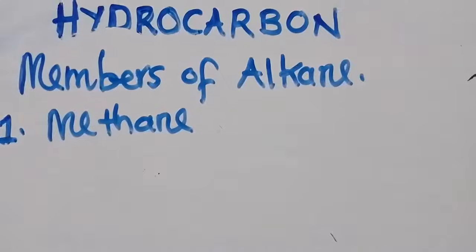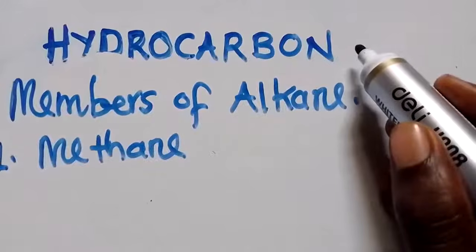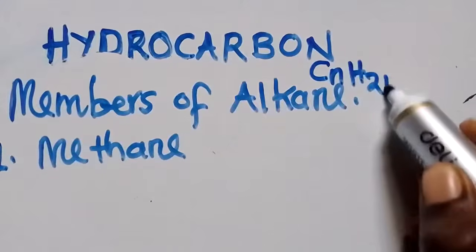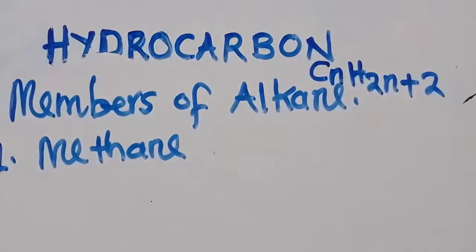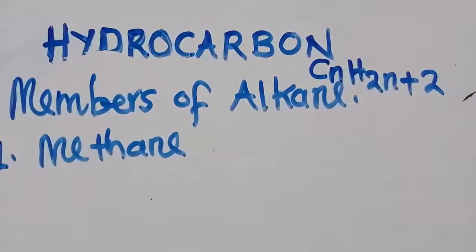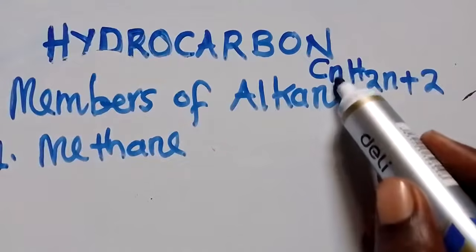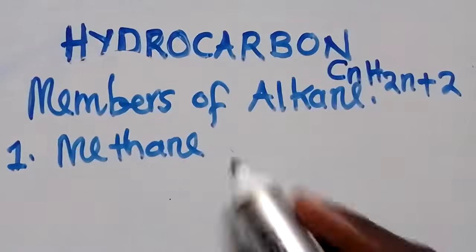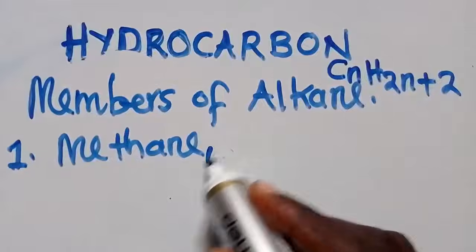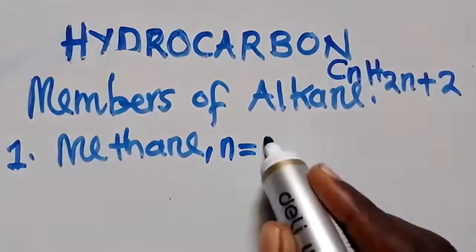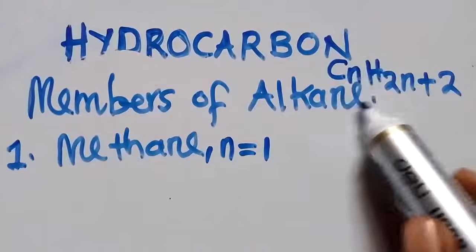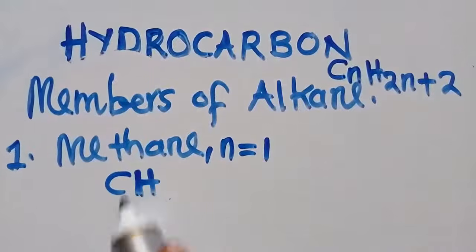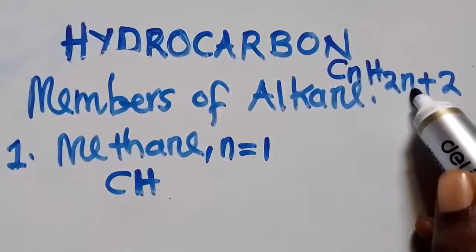You know the general formula, so even as we are writing this, don't forget the general formula. What's the general formula? CnH2n+2. Let's not forget this one. First member, meaning the carbon N there is 1. So N is equal to 1. On this formula, where there is N, you put 1. CH, there we put 1. 2 times 1, 2, plus 2, 4.